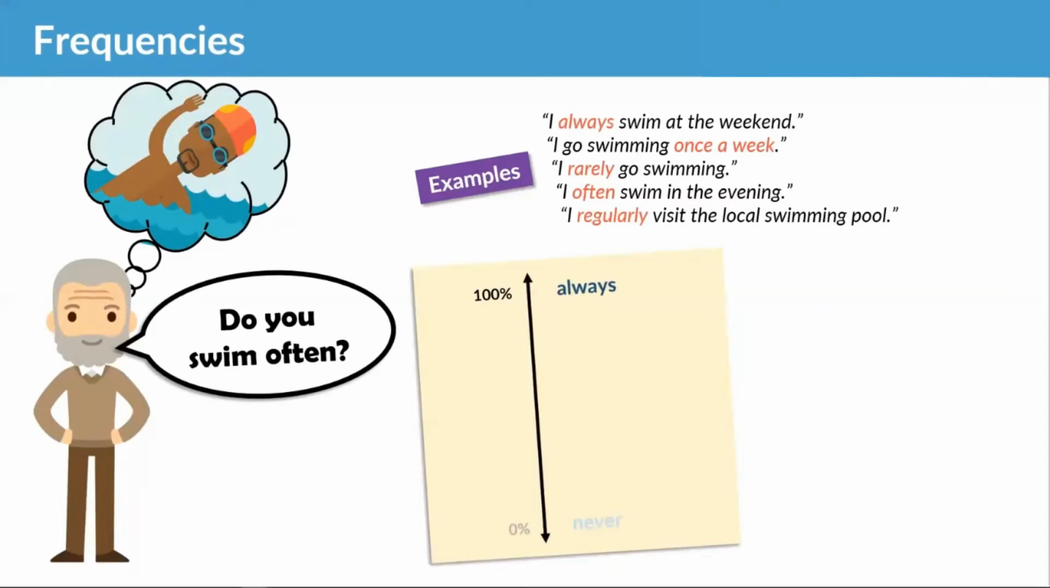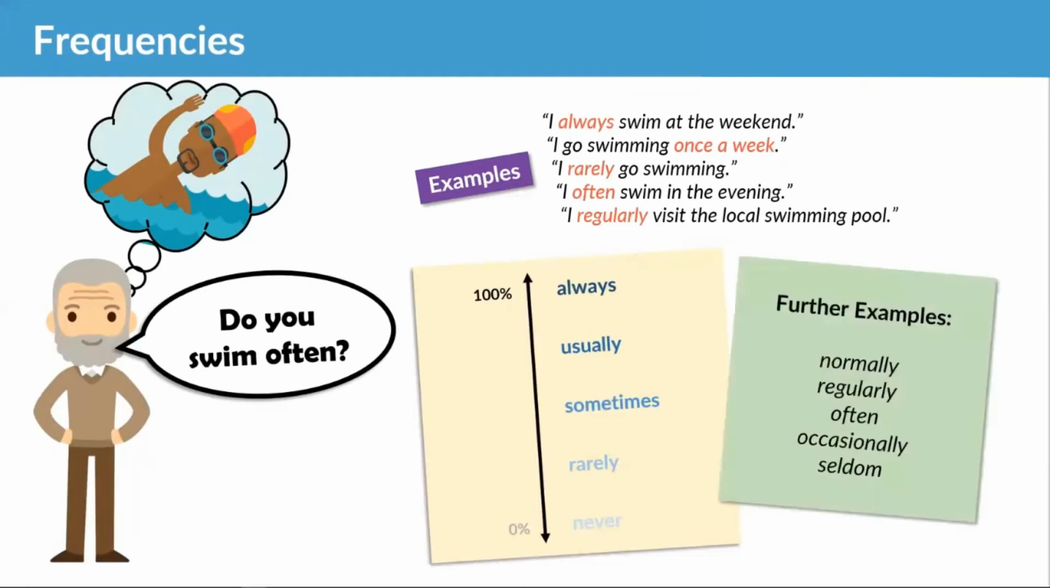I usually walk to work. I sometimes walk to work. I rarely walk to work. Okay, so you can think of it as 100%, 75%, 50%, 25%, and 0%. I always walk to work. I never walk to work. And there are other examples also, guys.